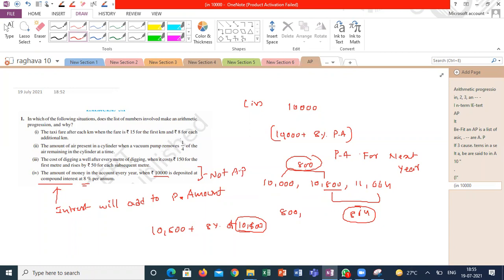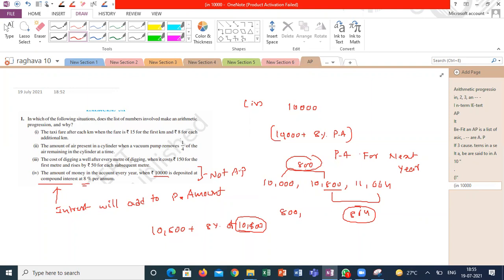Suppose if I'm taking 4 years, the maturity amounts are not in the arithmetic progression. Why means for the next year, you are adding the interest gained on the principal amount into the principal. First year, your principal amount is 10,000. For the second year, the principal amount is 10,800. So you are going to calculate 8% of the 10,800.